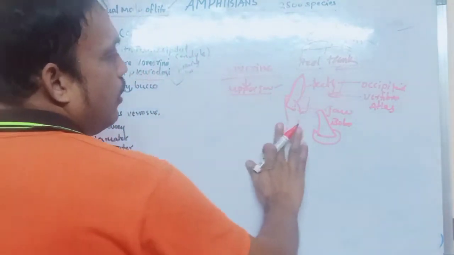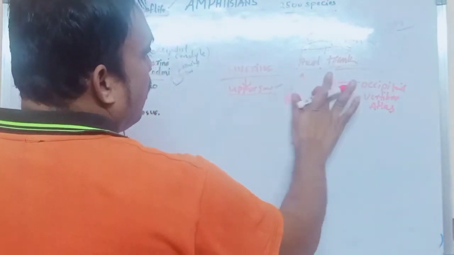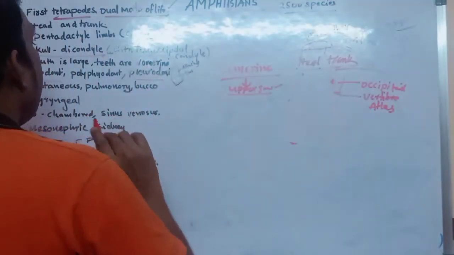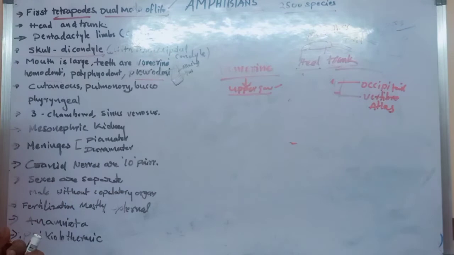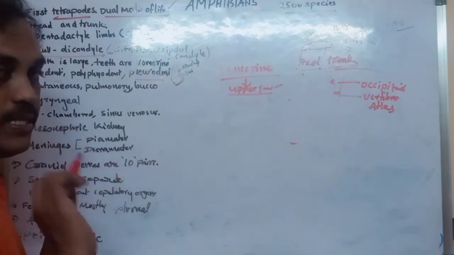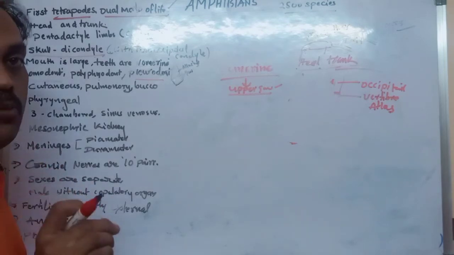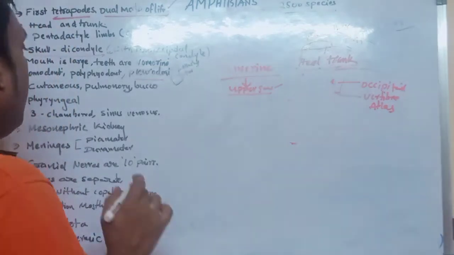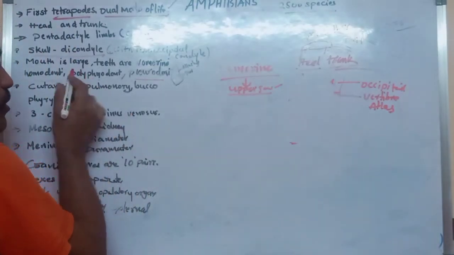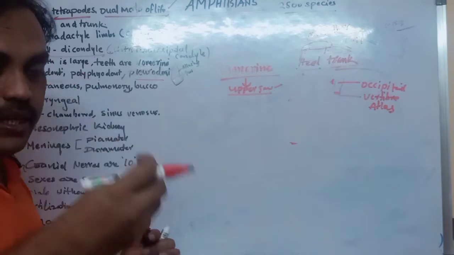Which types of teeth do we observe in amphibians? Homodont means all teeth are the same in size; in some amphibians, all teeth are the same in size and function. That is homodont teeth. Polyphyodont means that in their lifetime, removed teeth come again and again.